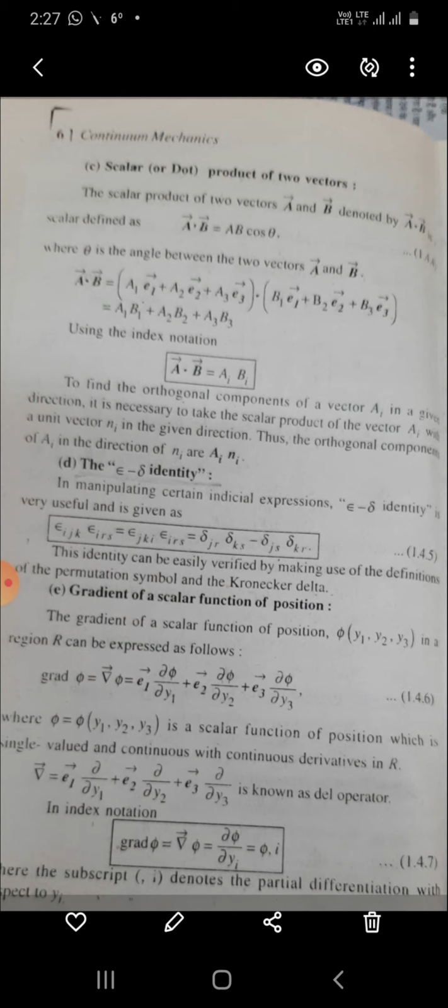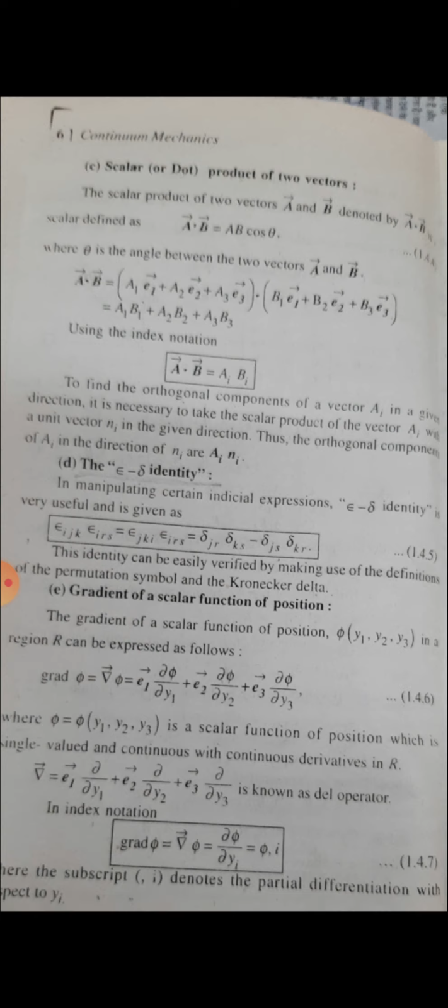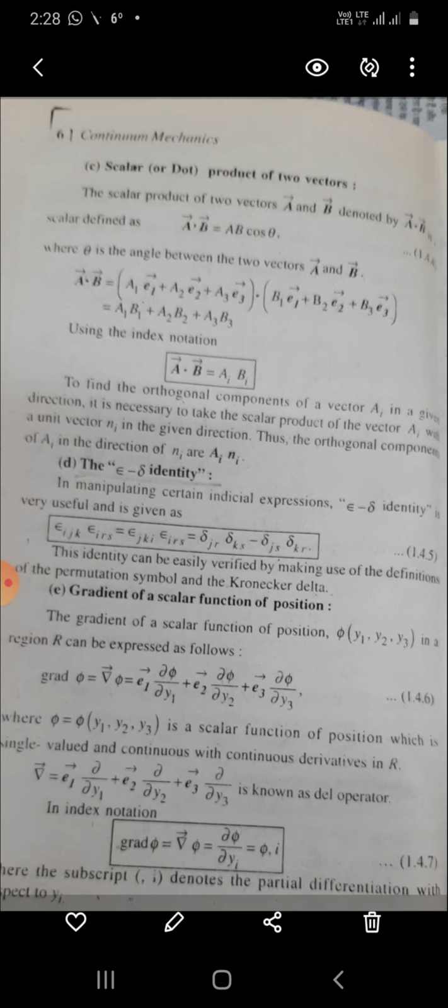Gradient of a scalar function of position. Gradient of phi is equal to del phi is equal to e1 del phi by del y1 plus e2 del phi by del y2 plus e3 del phi by del y3. The gradient of a scalar function of position phi(y1, y2, y3) in the region can be expressed as this. Phi is a scalar function of position which is single valued and continuous with continuous derivative.